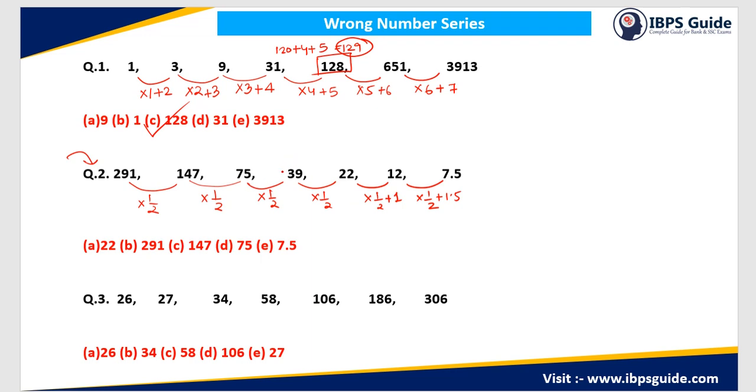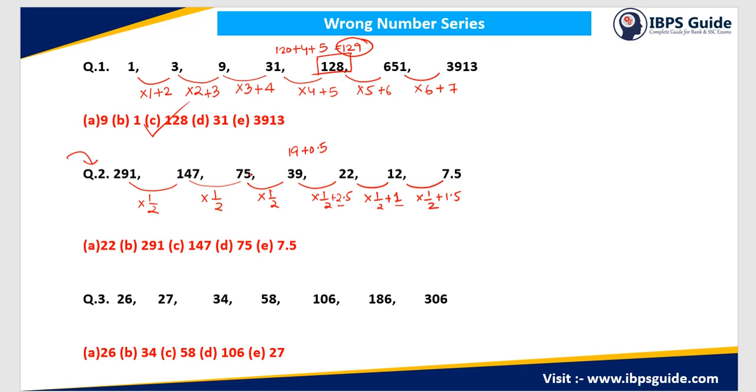Now again if I look at this number, this is 39 multiplied by half. So 38 multiplied by half will be 19, plus 0.5, so 19.5, but this is 22. If I add 2.5, this will become 20 and then 2, so this will be 2.5. Now I can directly say that this addition term is not making any sense. Is it forming any series? This is 2.5, this is 1, this is 1.5, so there is no series. It means the mistake is somewhere here, or I have found it. So let's check here.